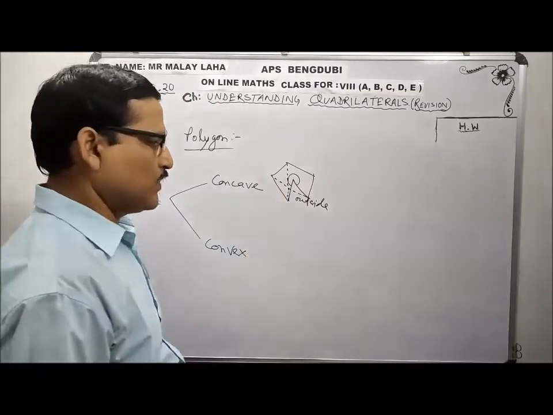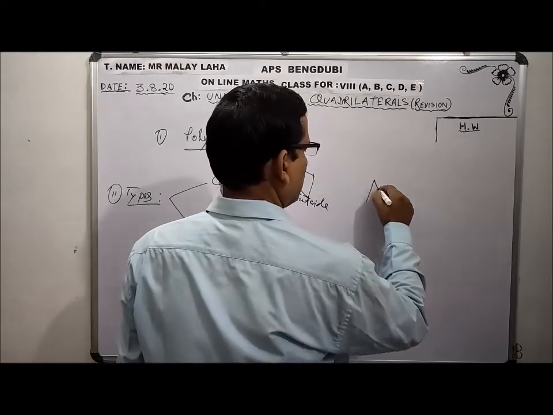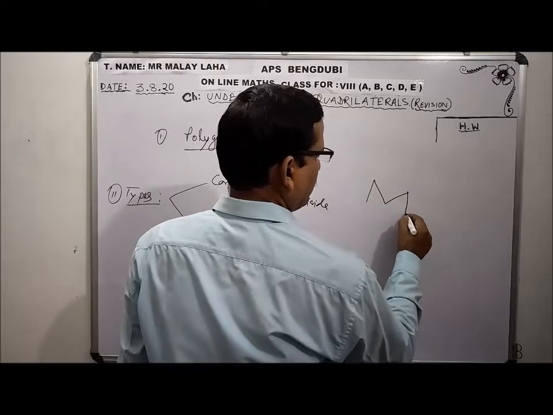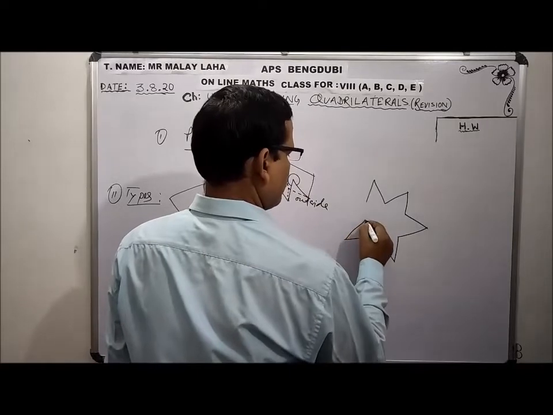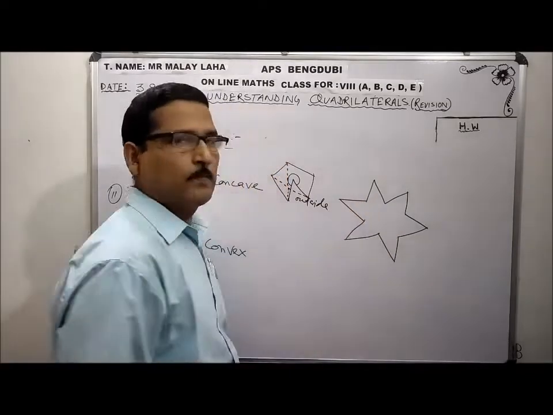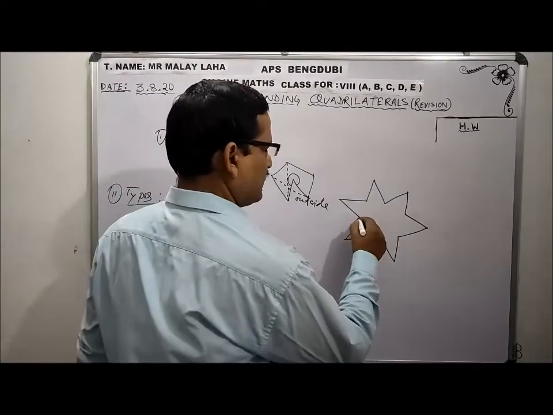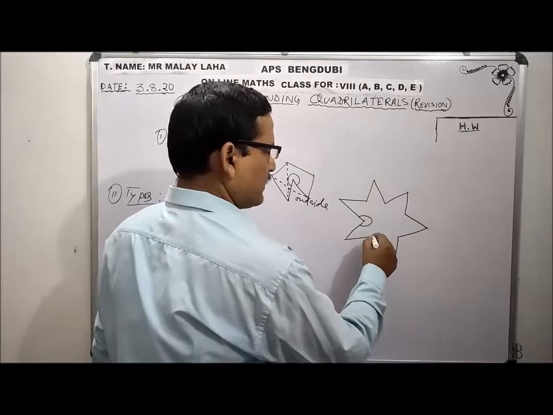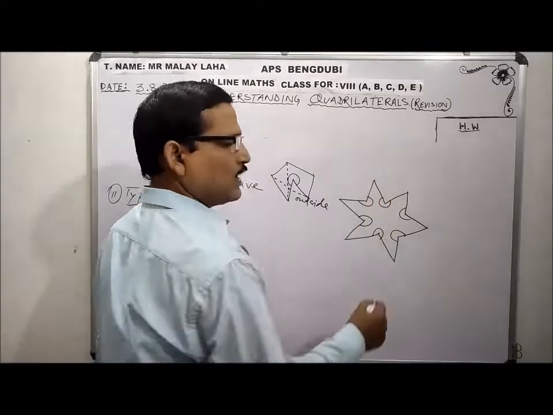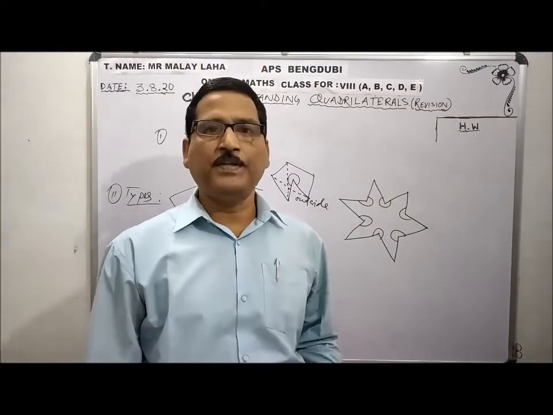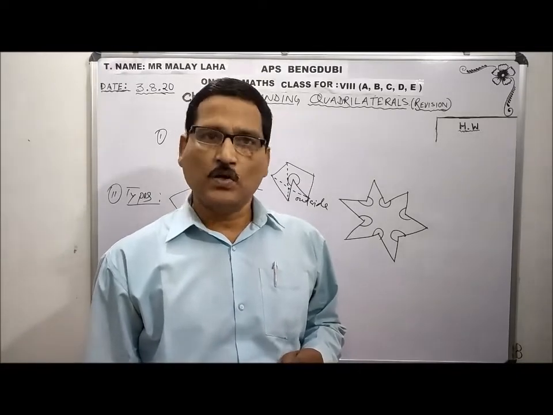Say, when you make a star, this figure is not a convex polygon, it is a concave polygon, because the interior angles are made by line segments, but at least one or many interior angles are greater than 180 degrees. At that time this figure is a concave polygon.